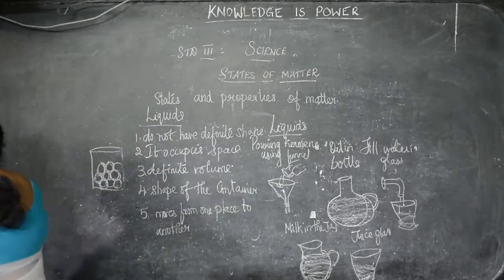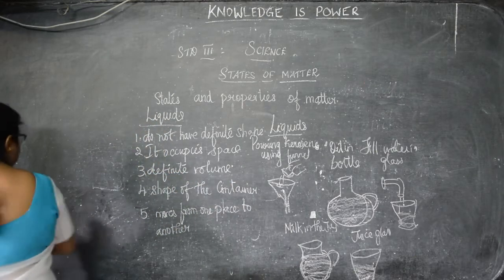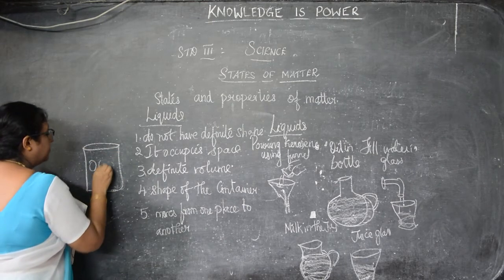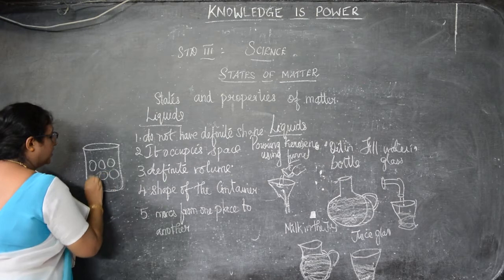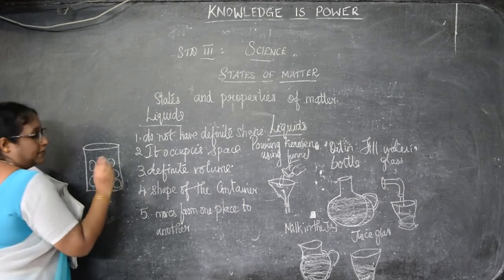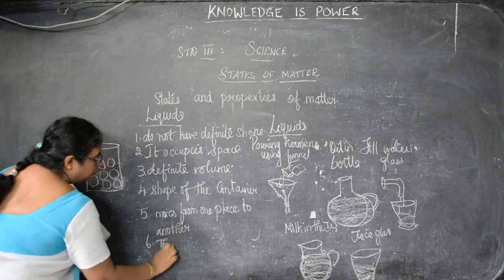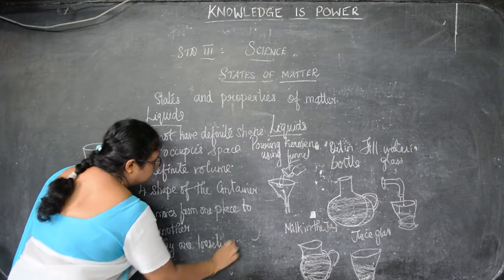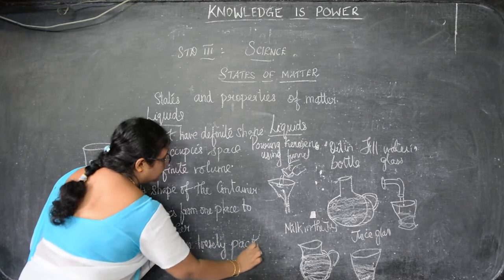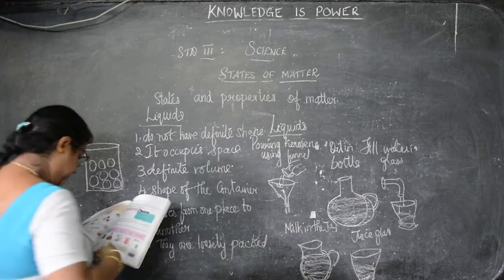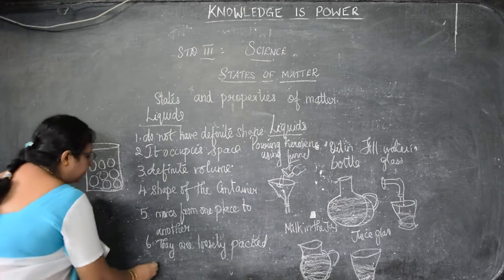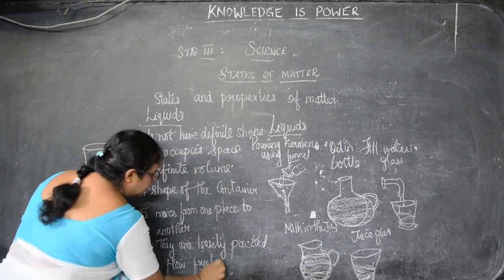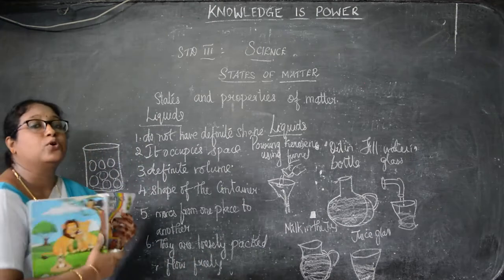This is because the matter in the liquid is loosely packed. In solids I said they are tightly packed, but in liquids they are loosely packed, that is, a little far apart. Okay, they are loosely packed. Then these can flow freely, because they are loosely packed.